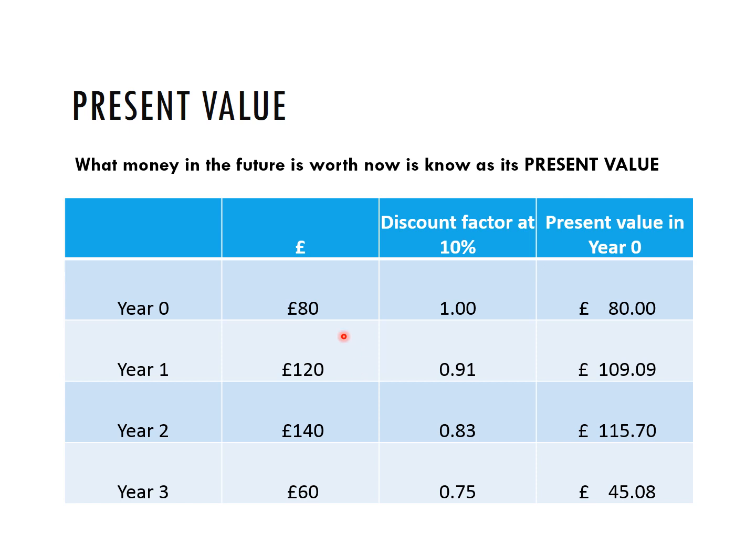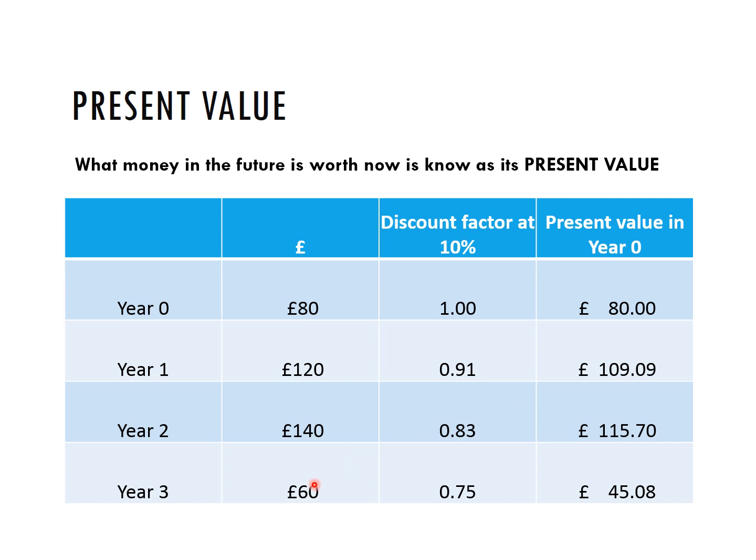So let's have a look at a few examples. Right, £80 in year zero is worth £80 in year zero. £120 in year one, assuming we could get 10% rate of interest in the bank, is worth £109 in year zero. So £109.09, add on 10%, would get you to 120. £140 in year two is worth £115 in year zero. The present value of year two would be £115.70.